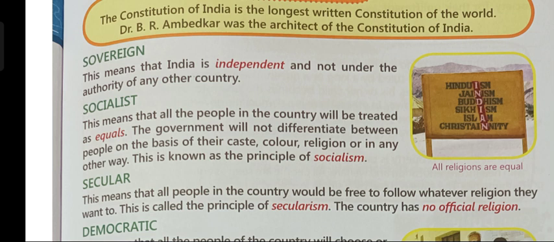The government will not differentiate between people on the basis of their caste, color, religion, or in any other way. This is known as the principle of socialism. So, children, the word socialist means that all the people of our country will be treated as equals, ek saman. The government will not differentiate between people based on their caste, color, religion, or in any other way. So the government cannot differentiate between any citizen. We all are equal in the eyes of law.